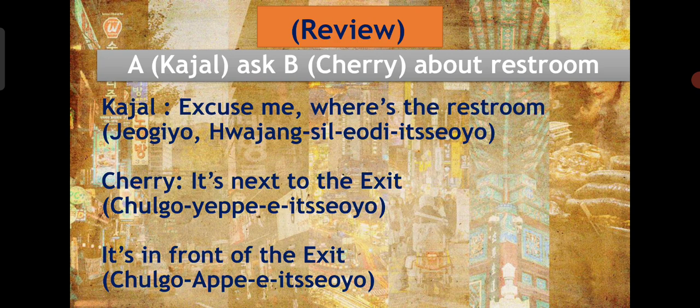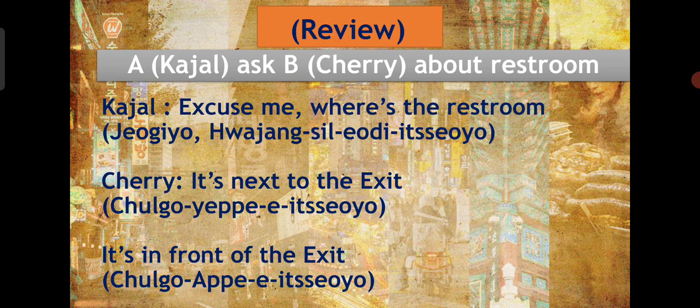So let's review. Kajal asked Cherry about the restroom. Excuse me, where is the restroom? Chogiyo Wajangshi Lodi Sayo. And Cherry replies it's next to the exit. Chulgo yope I itsayo.